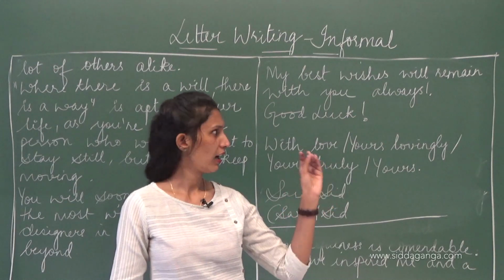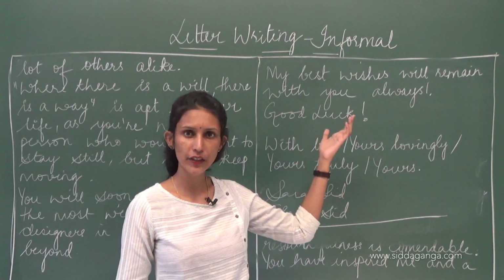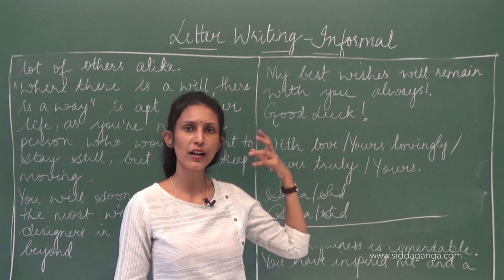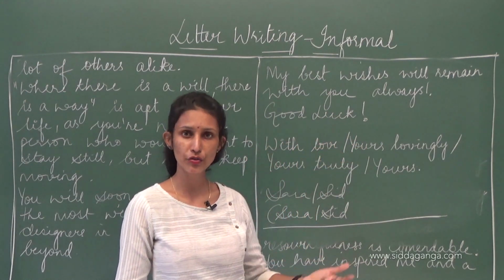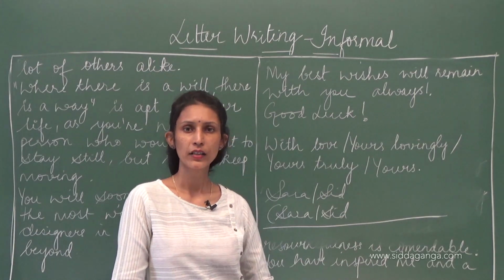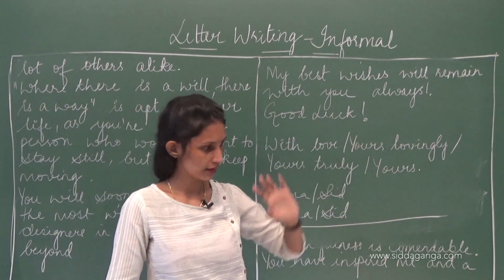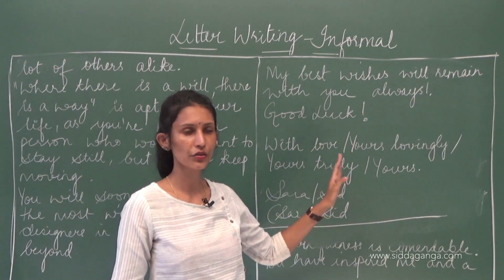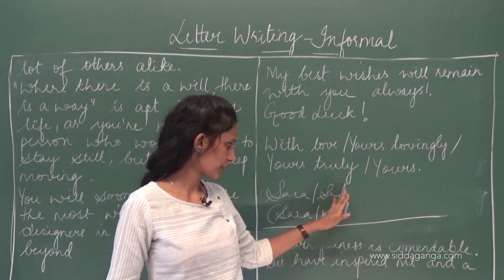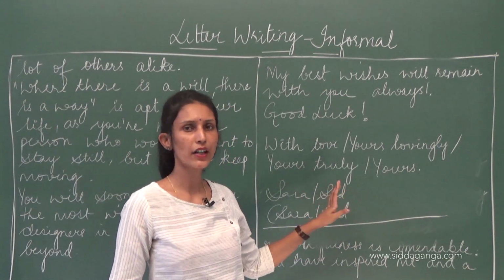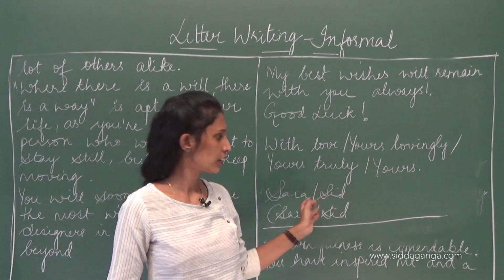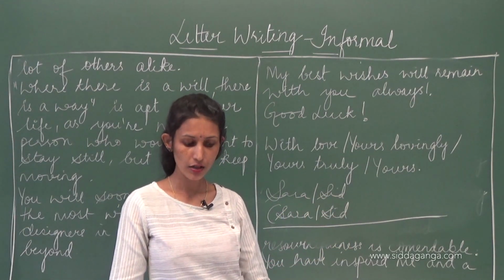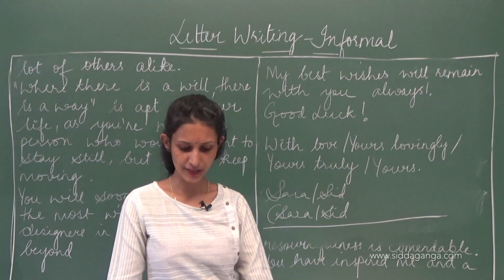After that, just good luck, all the best, hoping for a great future, or see you soon, miss you, or whatever, you write it and finish it off. Then with love, yours lovingly, yours truly, or yours, put your signature if necessary. If not, that also will not matter. You can just write your name and finish it off. So this is informal letter.